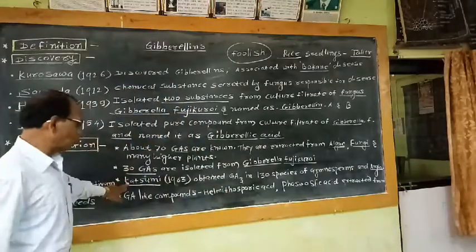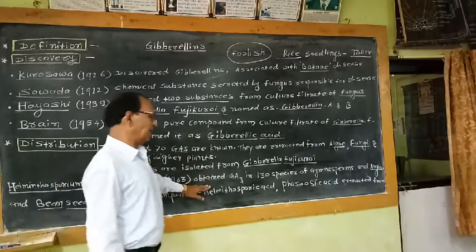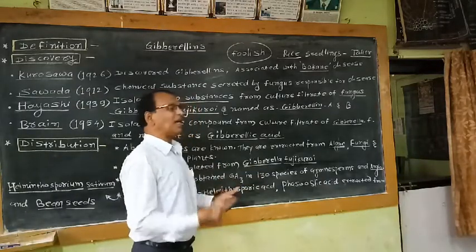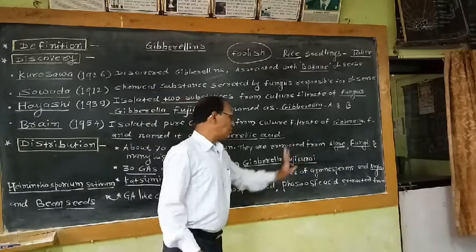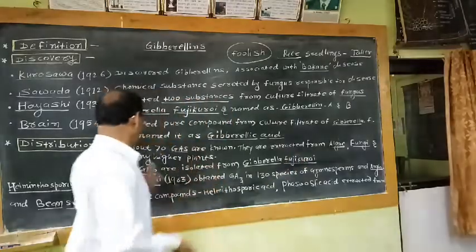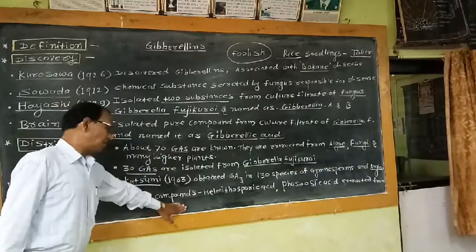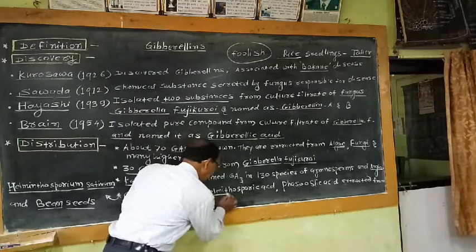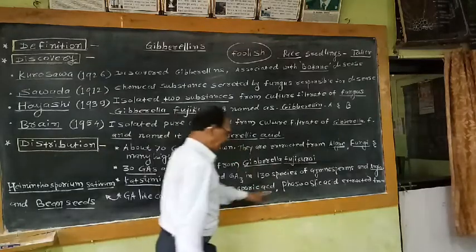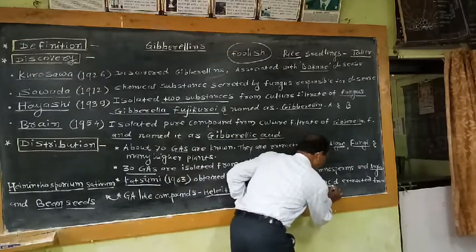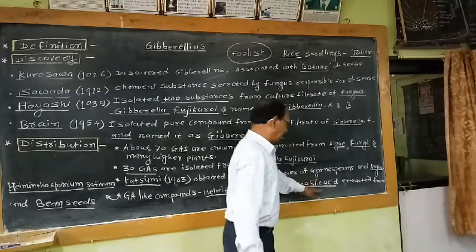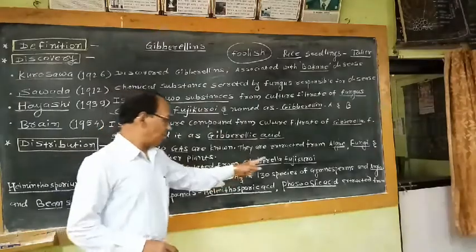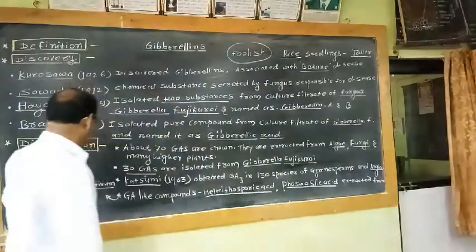That means Katsumi successfully isolated GA3, naturally occurring gibberellin, in 130 species of gymnosperms and angiosperms. Then there are GA-like compounds. The names of these compounds are helminthosporic acid and phaseolic acid. These two compounds were successfully isolated or extracted from two sources.